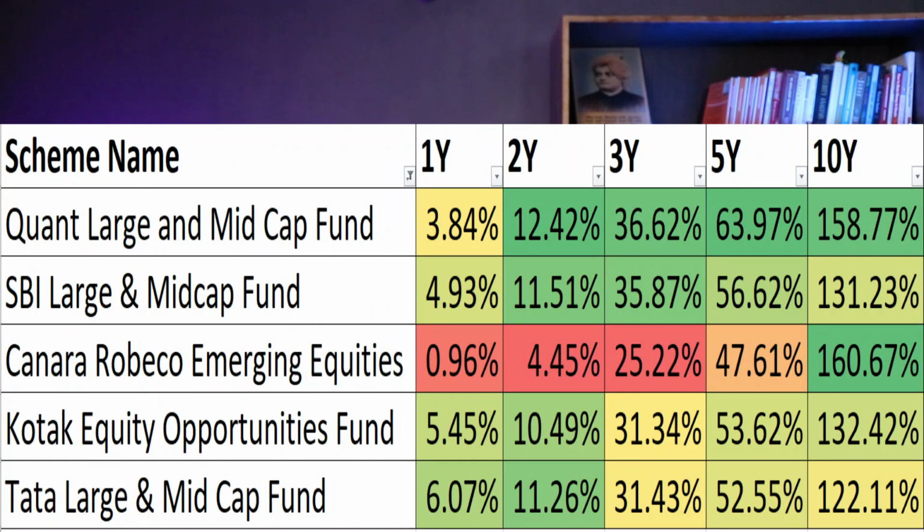And next in return analysis, we will analyze the past 10 years absolute SIP returns of these top 5 large and mid cap mutual funds. Based on the performance of past 10 years absolute SIP returns, on number 1 we have Quant Large and Mid Cap Fund. On number 2 we have SBI Large and Mid Cap Fund. On number 3 we have Canara Robeco Emerging Equities Fund. On number 4 we have Kotak Equity Opportunities Fund. On number 5 we have Tata Large and Mid Cap Fund.